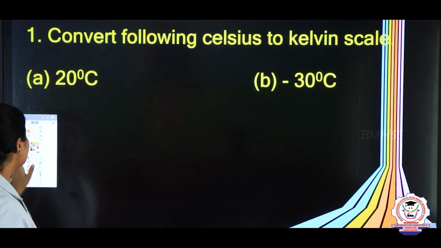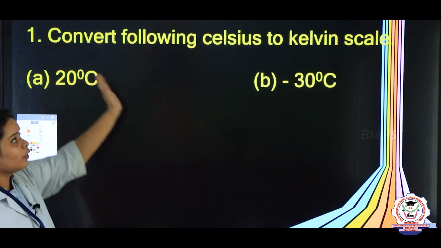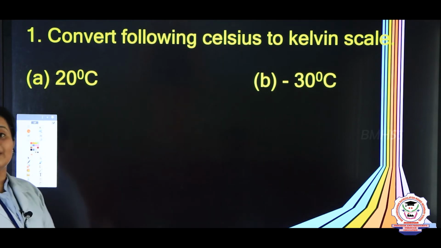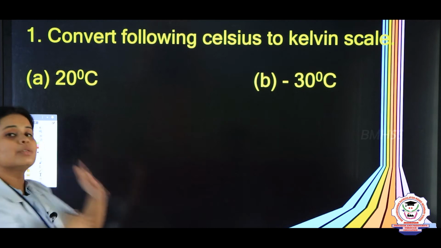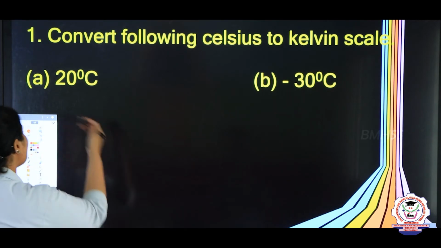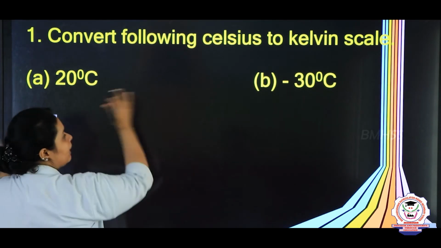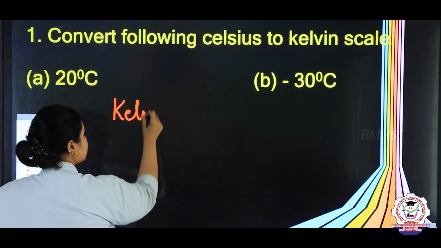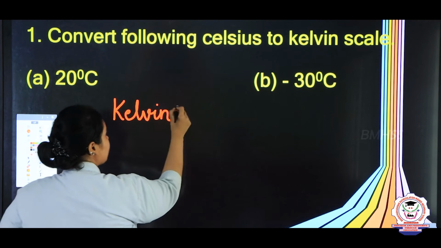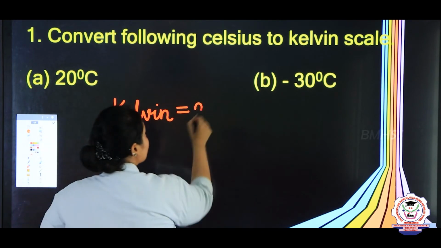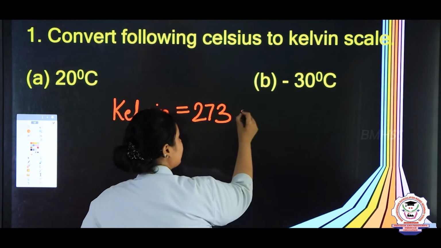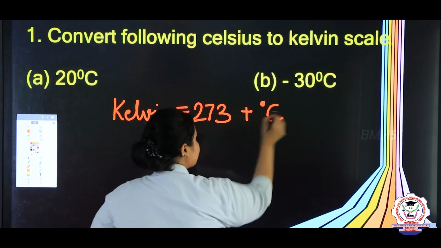So here the first problem is given as: convert the following Celsius scale into Kelvin. So children, the first value is 20 degrees Celsius. You need to convert it into Kelvin. So the formula is what children? I will write it here. You will write Kelvin is equal to 273 plus the degree Celsius value.